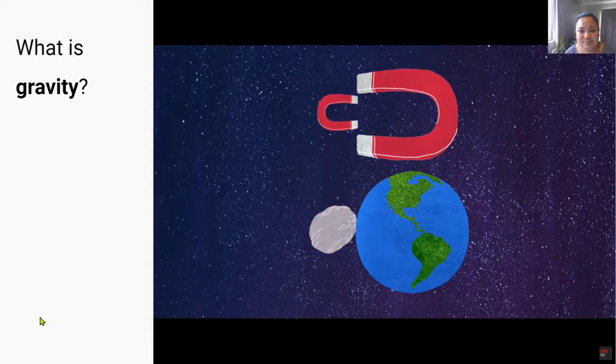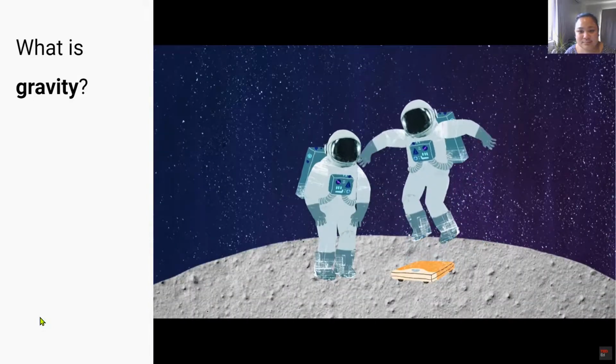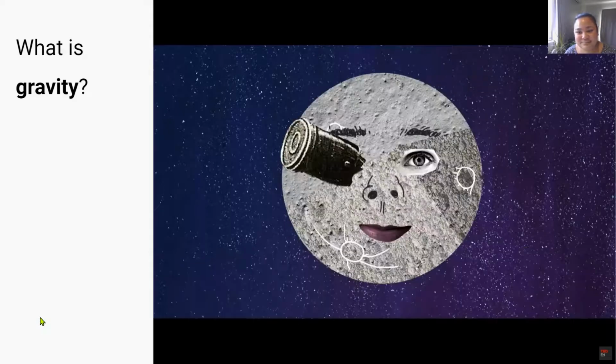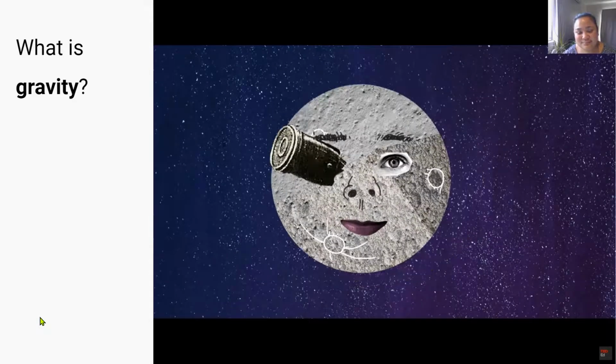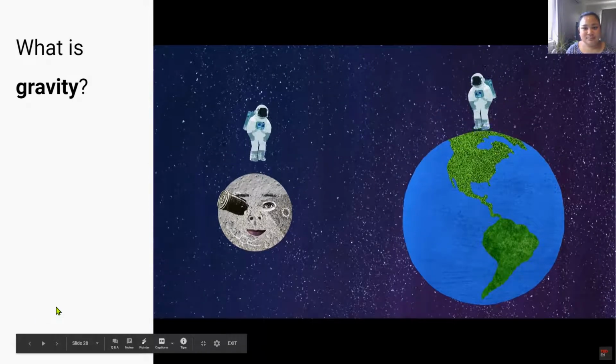Let's think of one other thing. Astronauts. You know, astronauts, they weigh less on the moon than on the Earth. Why is that? Well, you see, the moon is less massive than the Earth. Therefore, it has a smaller gravitational pull on the astronaut. It's like the moon is a weaker magnet. They aren't as attracted to each other.